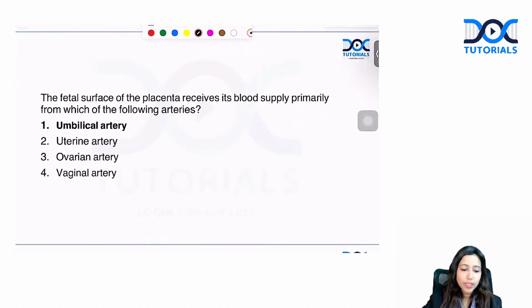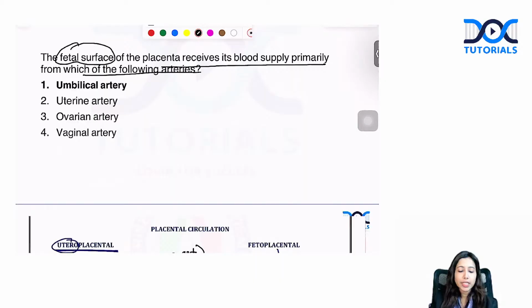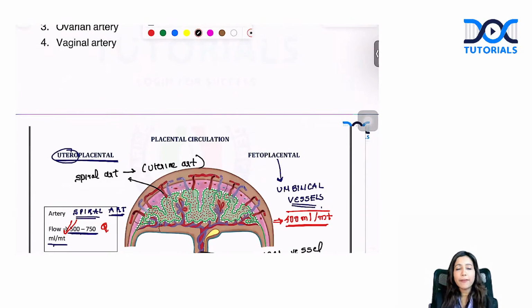Let's move to the next question. The fetal surface of the placenta receives its blood supply primarily from which of the following arteries? The placenta has a fetal surface as well as a maternal surface. The fetal surface arises from chorion frondosum, whereas the maternal surface arises from decidua basalis.